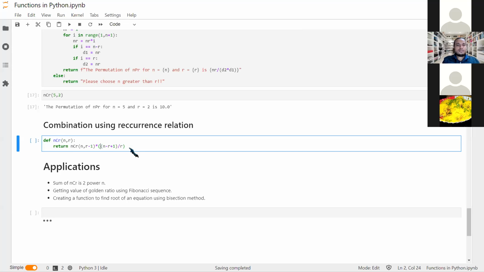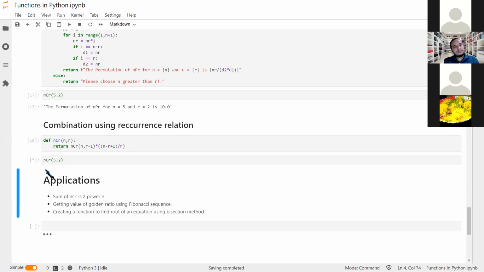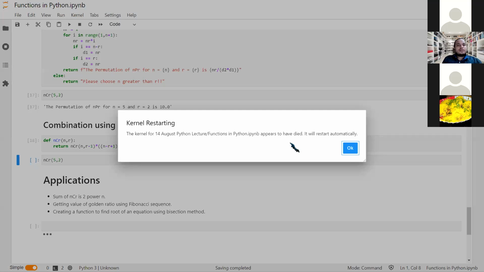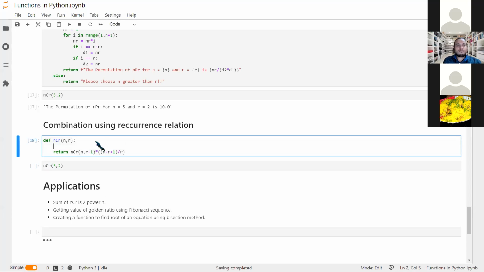So you need to know that we can dissect NCR as NCR minus 1 into this term. Okay, I'm going to use that for the recurrence relation. Let us see if it works. I have not given exceptions yet, so this may fail. This failed. The kernel is dead. Okay, because I have not defined a few things.